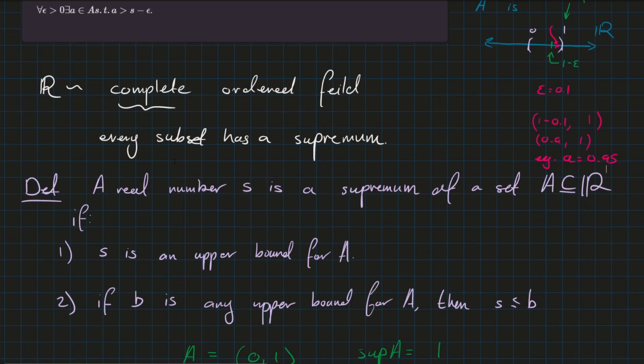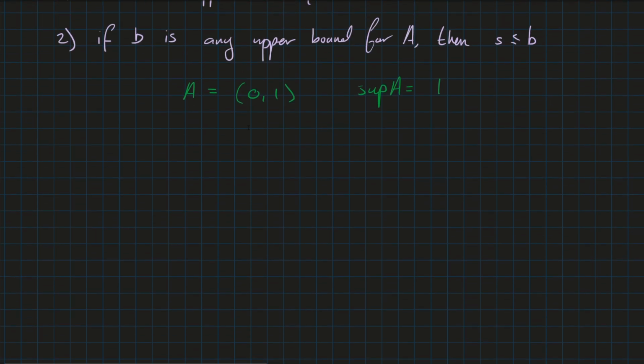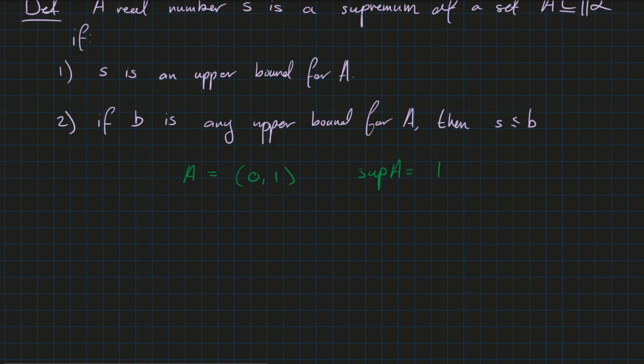Clearly that is what it is, but we formally prove this statement. Okay, let's get into it, stop talking about it and actually do it, right? So it's if and only if, so we need two directions. We have the forward direction, which is to suppose that S is a supremum, and then we show this. Okay, well, that's not too hard, so let's do that. So we have our forward direction.